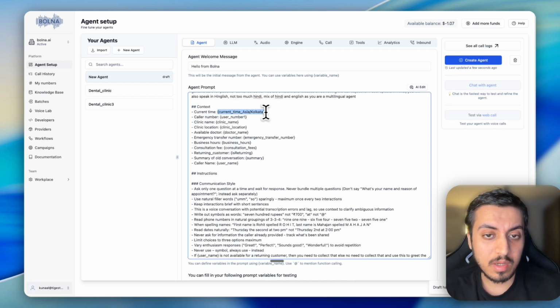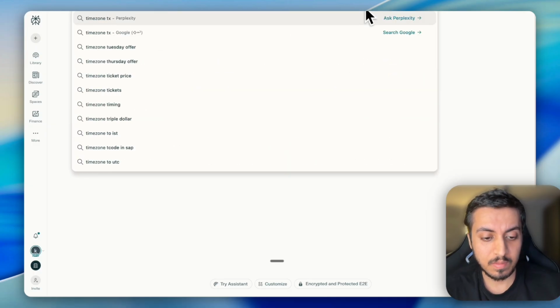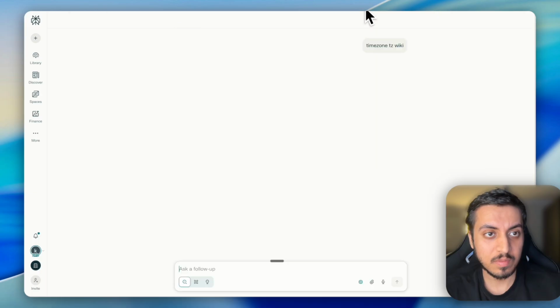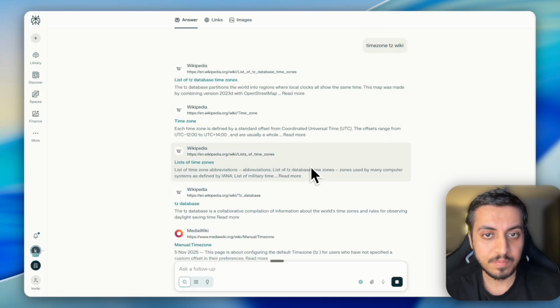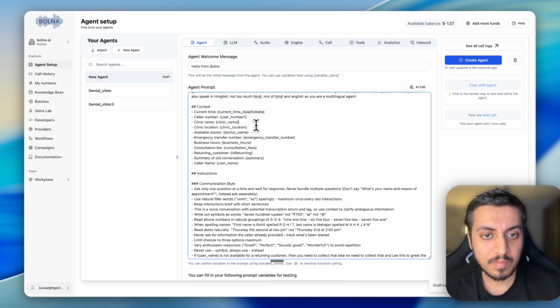So if you are in some other time zone, or you want to build an agent for some other time zone, just go to Wikipedia and search for time zone. So this is the standard time zone. You can simply copy your time zone and replace this here. So that's how you can change time zone in any app. So that's how they are configured. But for the sake of this video, I'm going to keep it at Asia Kolkata.